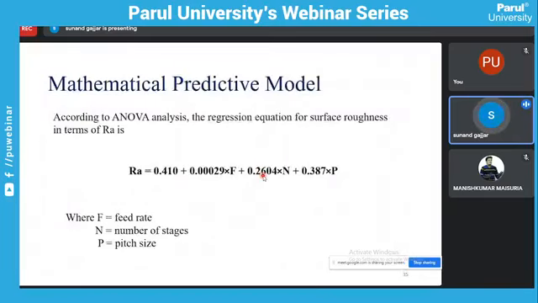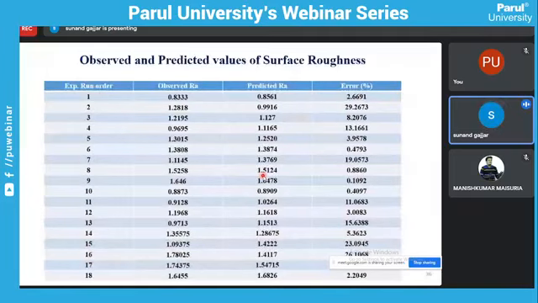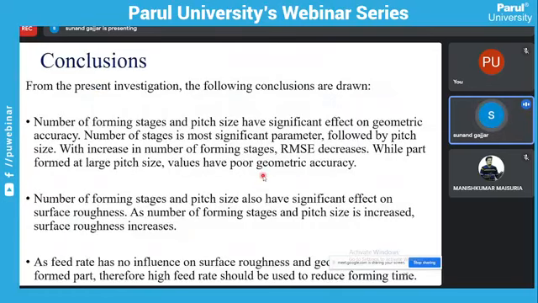This is the mathematical predictive model obtained from the ANOVA analysis in Minitab software. So using feed rate, number of stages, pitch size, we can predict the value of surface roughness Ra. So these are the observed and predicted values of surface roughness. So these are the conclusions.